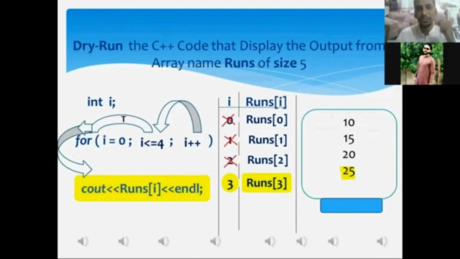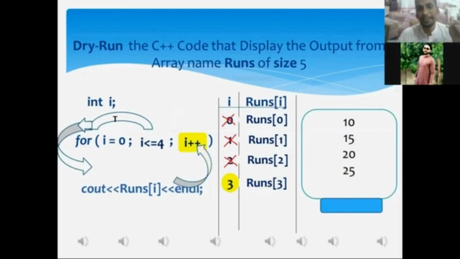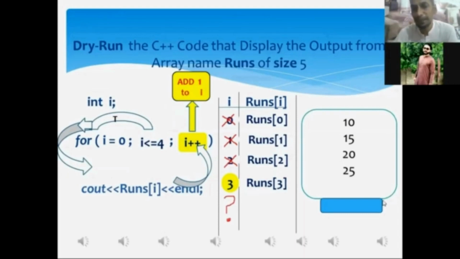Mr. Aftab, after the execution of the cout statement, the control of execution will be shifted to the increment statement. When this increment statement is executed, that is, when you add 1 to I, what will I's current value become? 4, sir. If you permit, I will write 4 in the column I. Now the current value of I has become 4.